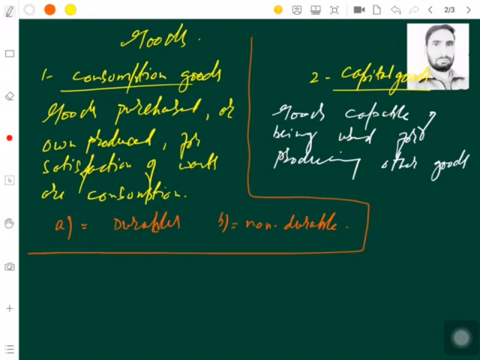So capital goods are those goods which are capable of being used for producing other goods. These are the goods which are produced primarily for the production of other goods and services.